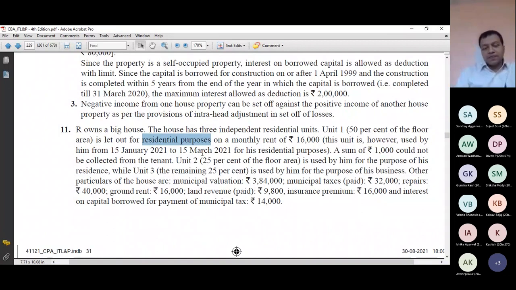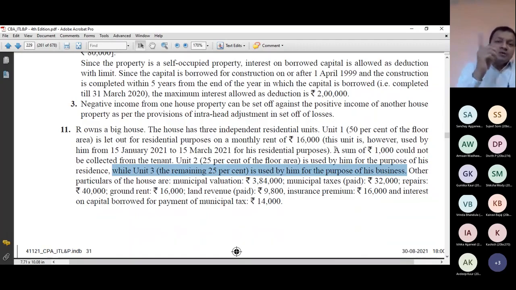I hope the point is clear. A sum of 1,000 could not be collected from the tenant. So this becomes unrealized rent. Then unit 2. Unit 2, 25% of the floor area is used by him. I'm using my own house, but only 1/4 of the house for the purpose of his residence. So this is technically self-occupied. Unit 3, remaining 25% is used by him for the purpose of his business. On 1/4 portion, I am doing business.